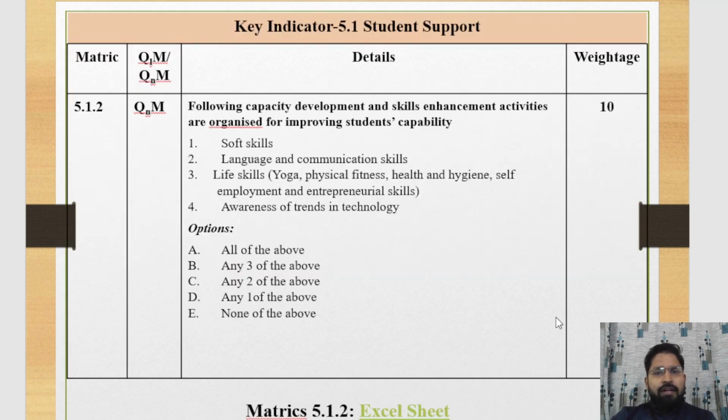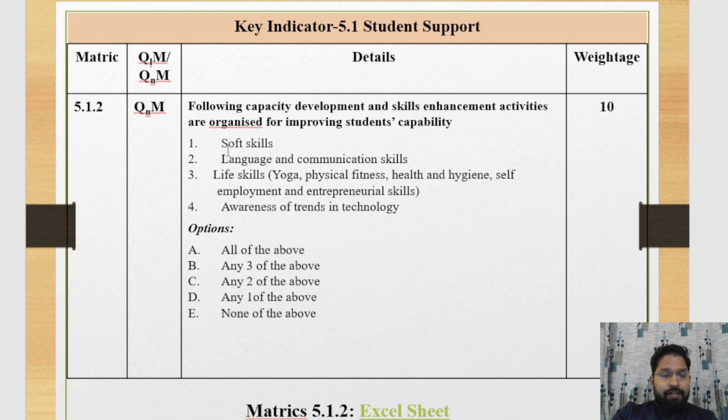Now we discuss 5.1.2. This one is also a quantitative matrix. The weightage of this matrix is 10. Inside the matrix, we provide data of the following skills, means the following capacity development and skill enhancement activities organized for improving student capabilities.